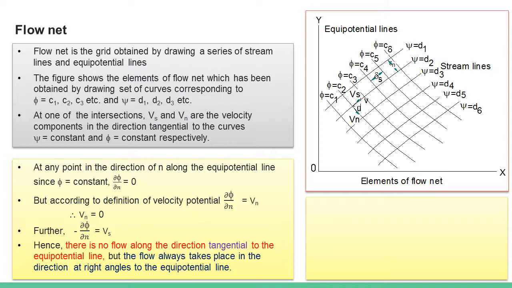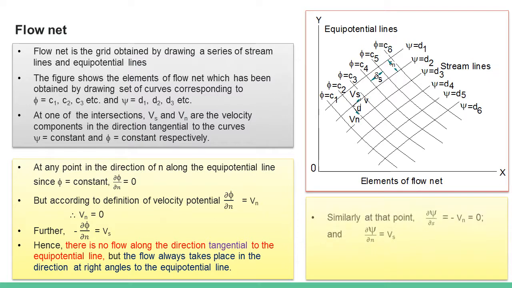So we can say flow always takes place in the direction at right angles to the equipotential line. So there is no flow along the direction which is tangential to the equipotential line, but there can be some flow at right angles to the equipotential line, which is opposite to that for a streamline.